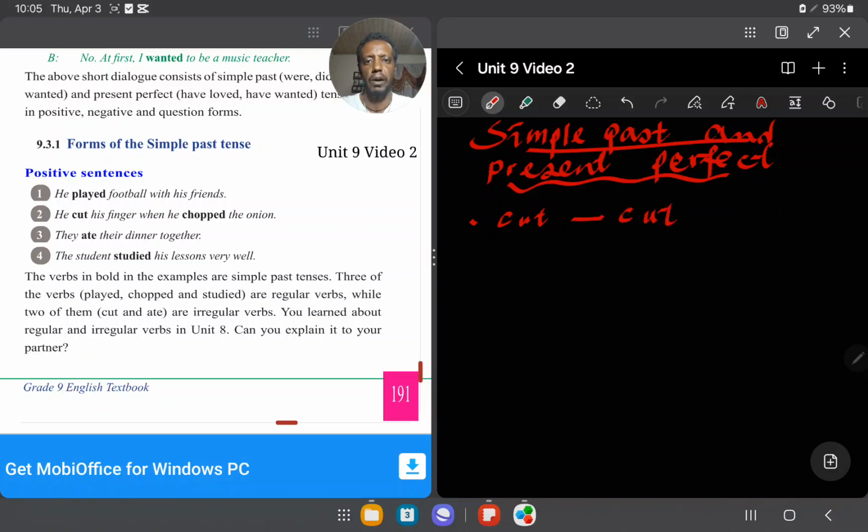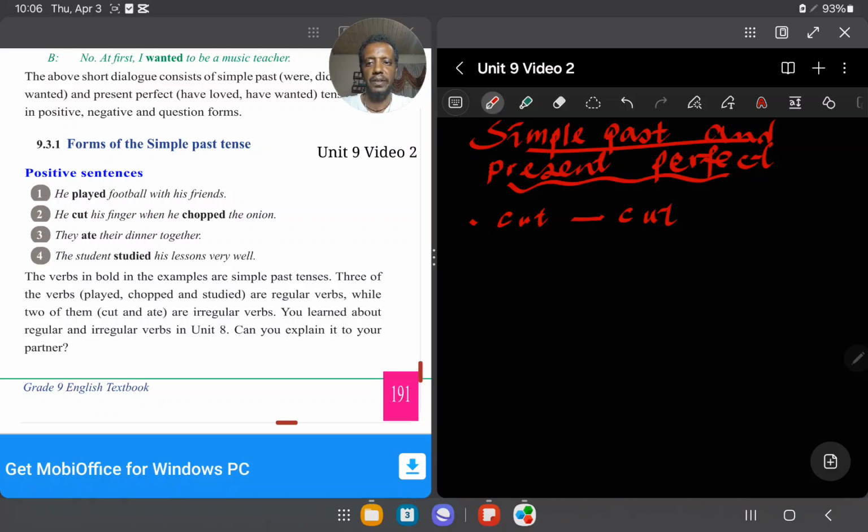So how do you know whether it is present or simple past? There are some techniques, okay? When there is a past indicator, like yesterday or last week, I think you remember this technique to identify the simple past tense. So if you get such words or phrases, this cut is considered simple past tense.